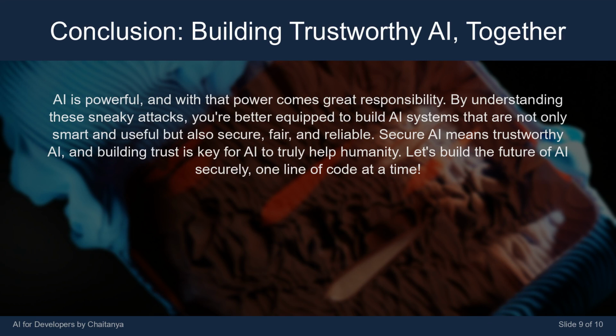you're better equipped to build AI systems that are not only smart and useful but also secure, fair, and reliable. Secure AI means trustworthy AI, and building trust is key for AI to truly help humanity. Let's build the future of AI securely, one line of code at a time.